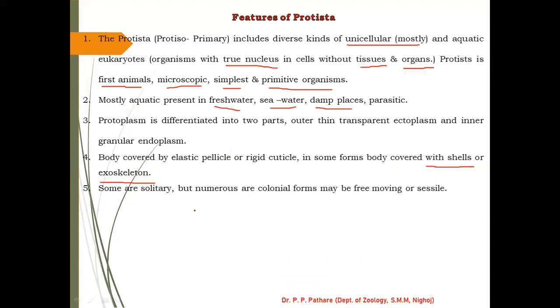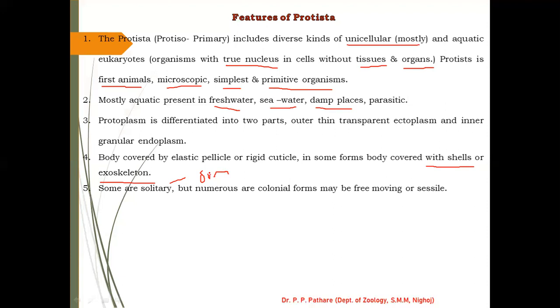Some species of the protist are solitary. Solitary means they live singly, one by one, they prefer to live alone. But the maximum number of species are generally colonial in habit. They form one type of colony and continue their life in their habit. Some are free living or sessile.